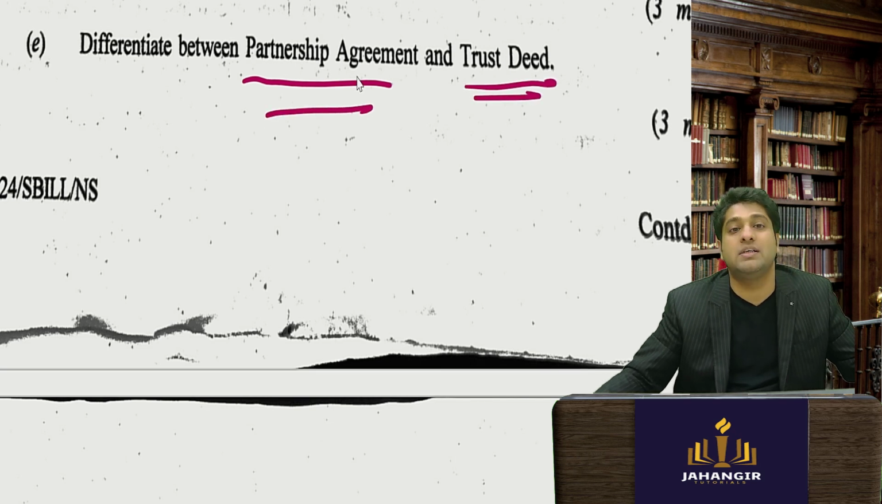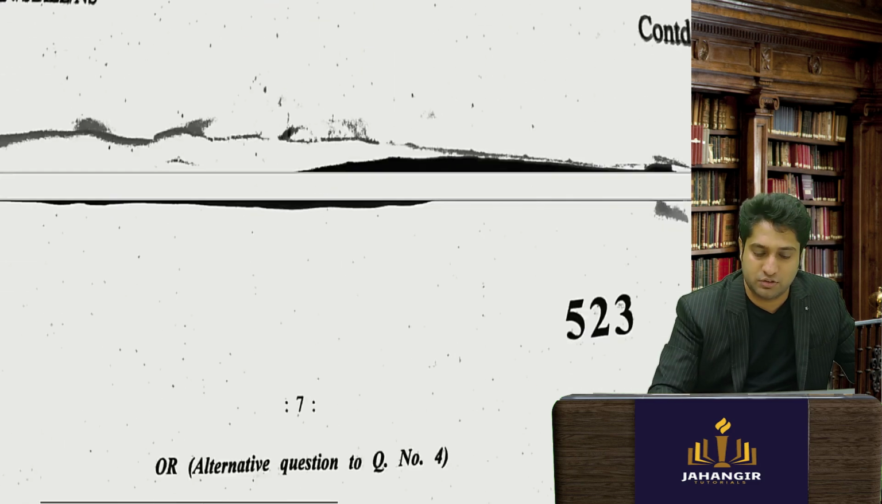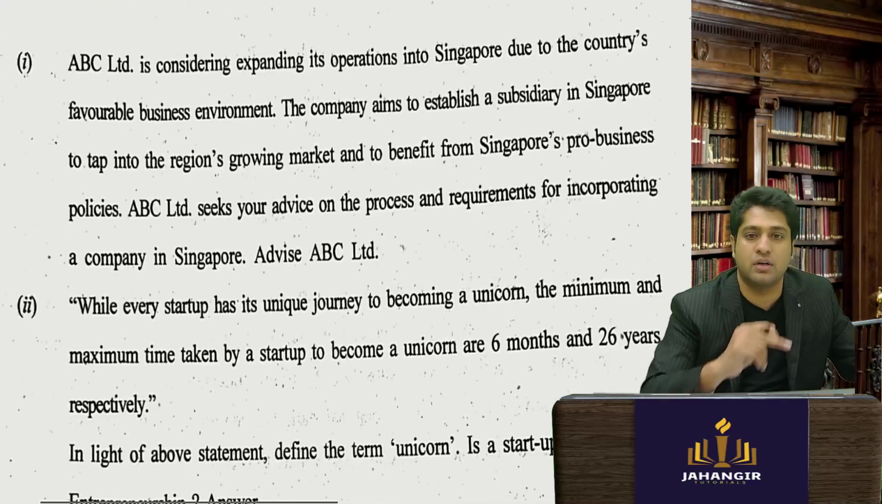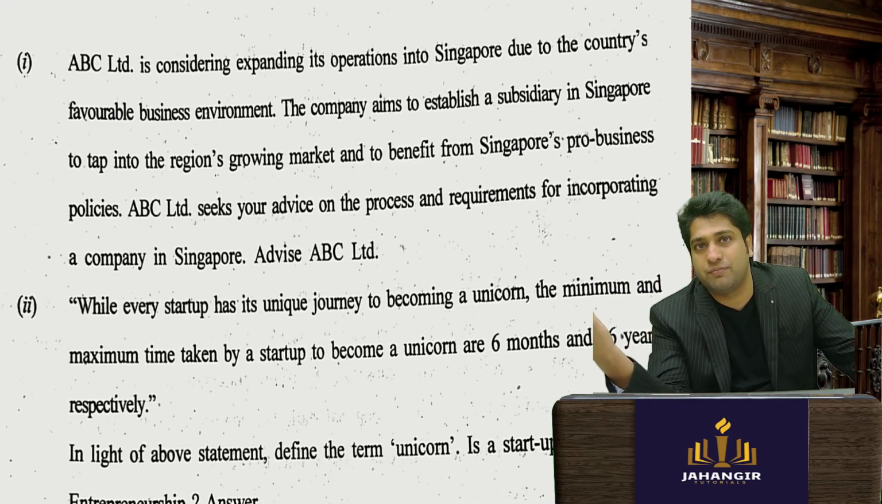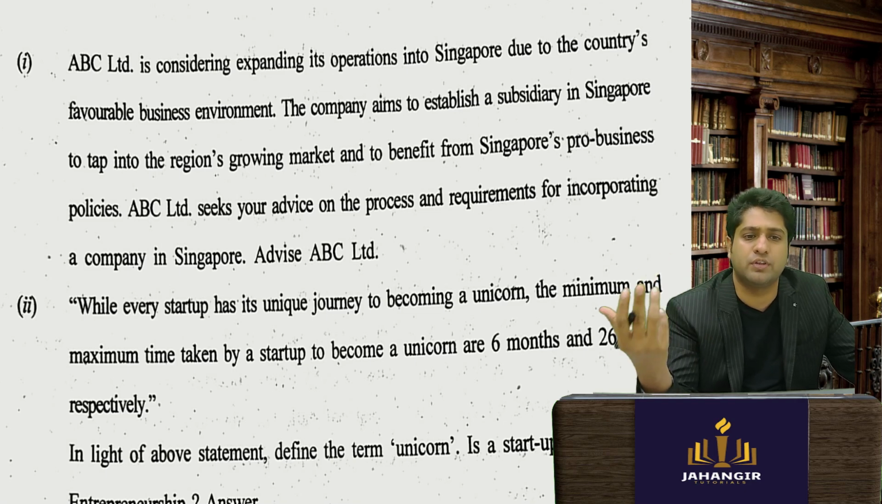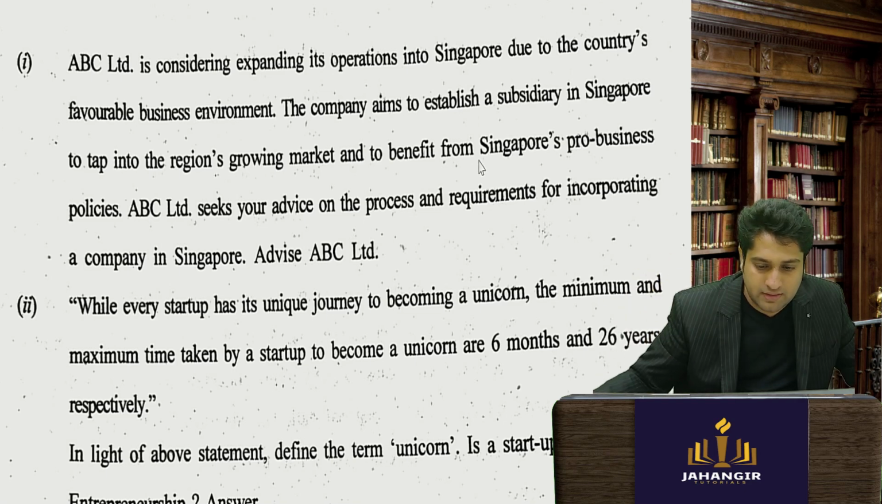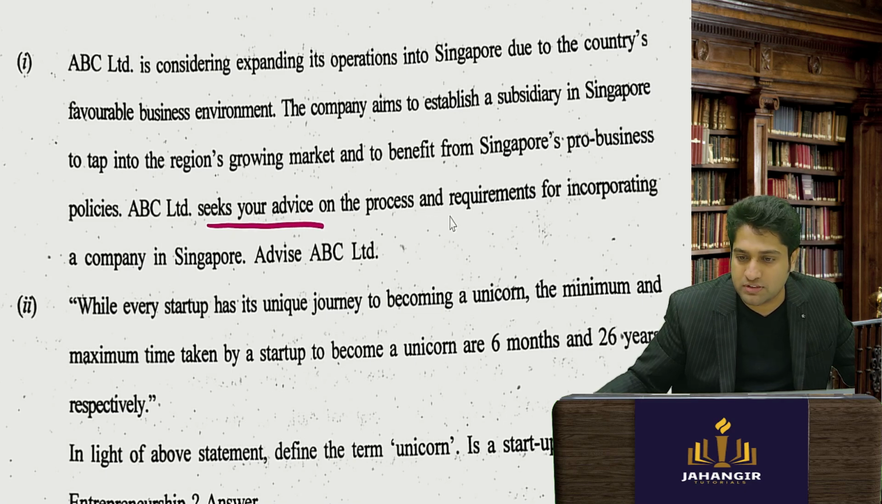Okay, so the partner deed is between the parties. Here, this is the author and the trustee. So, a fairly direct question, and that is for the benefit of beneficiaries. Here, the partners are doing it for their own benefit. Then they are asking, ABC Limited seeks your advice on the process and requirements for incorporating a company in Singapore.